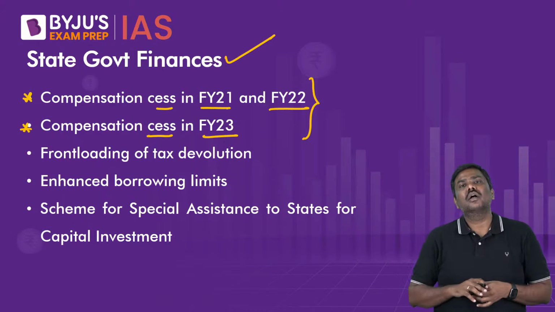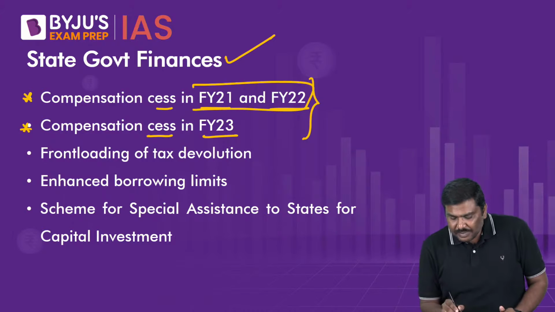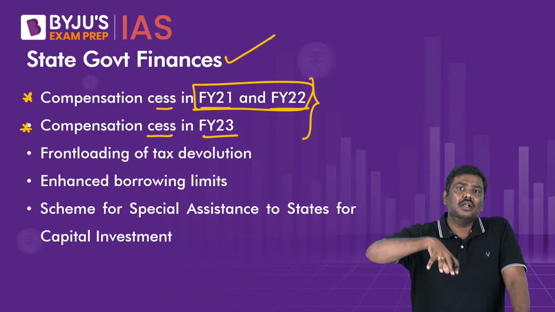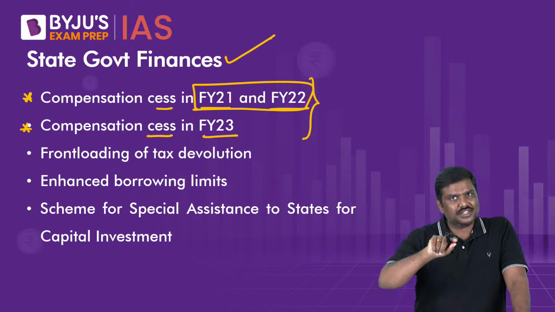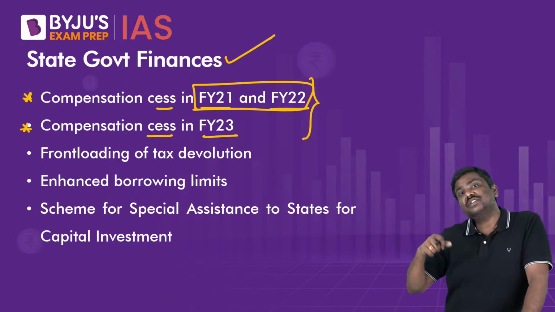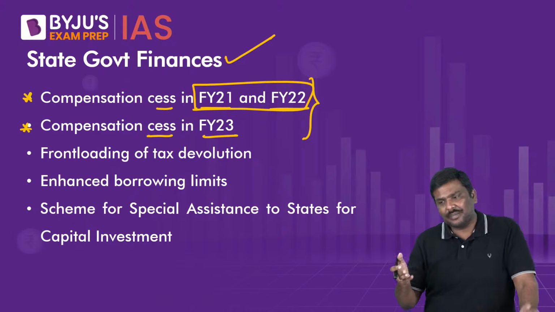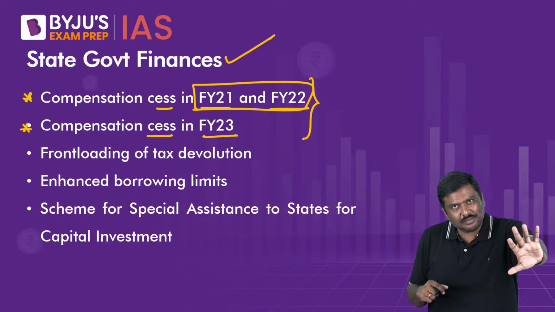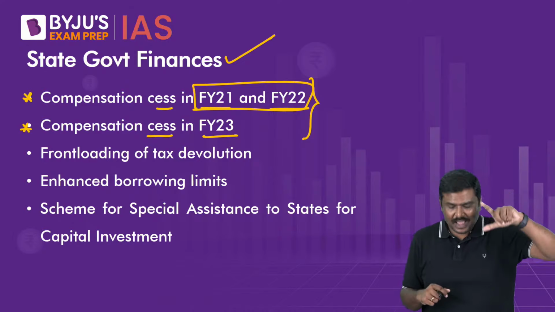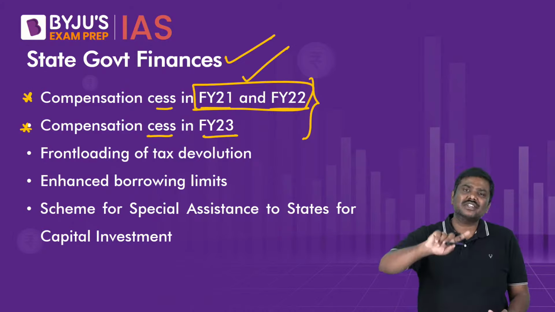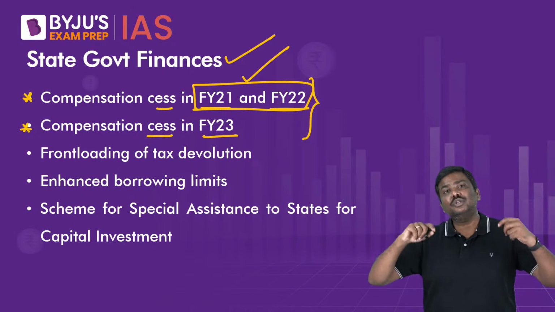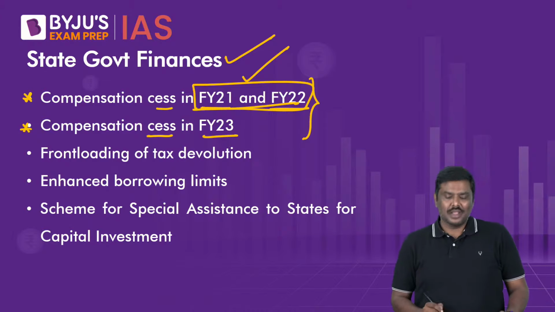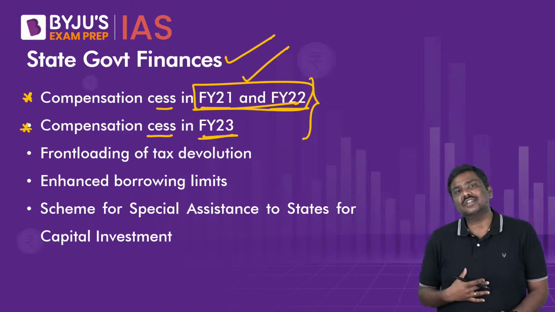The reason is simple. This was the time period when the finances of the central government and state governments were under a lot of pressure. The tax collection under GST went down, so the compensation that was supposed to be paid by the central government increased. The central government said, doesn't matter, I will borrow from the market and provide you the GST compensation, which has been more than 2 lakh crore rupees. The center has borrowed and given it to the states. That is point one.